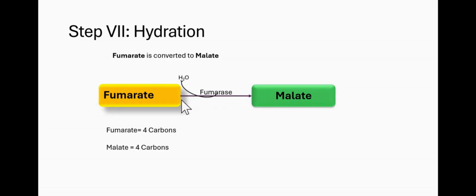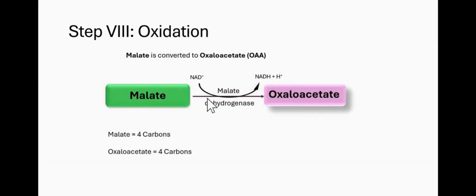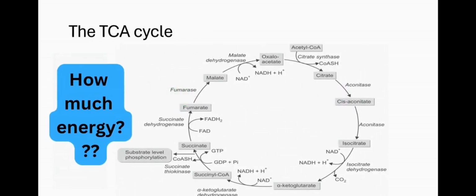And finally, malate is converted to oxaloacetate, which is one of our starting molecules. So here also a dehydrogenase enzyme is involved. Definitely, hydrogen is removed or oxygen is added, which is an oxidation reaction. So basically, that is it for the Krebs cycle or the TCA cycle. As we said, we're going to come back to the energetics of the cycle.